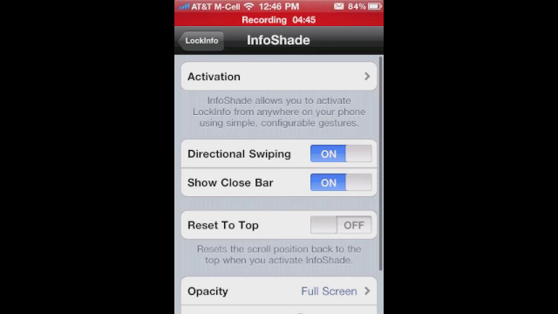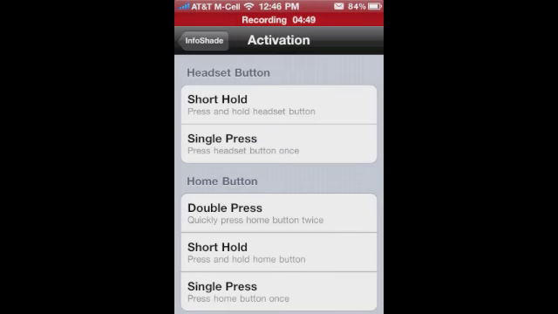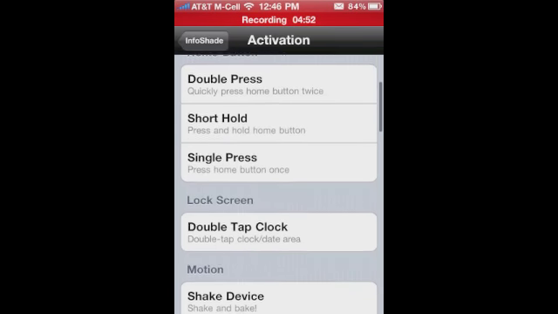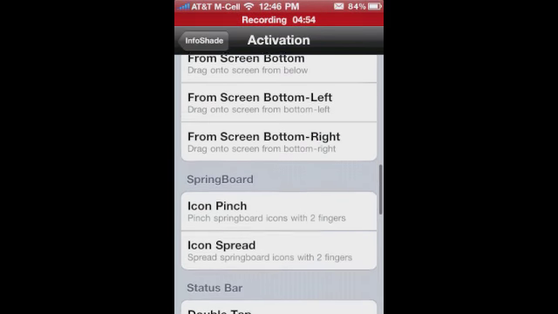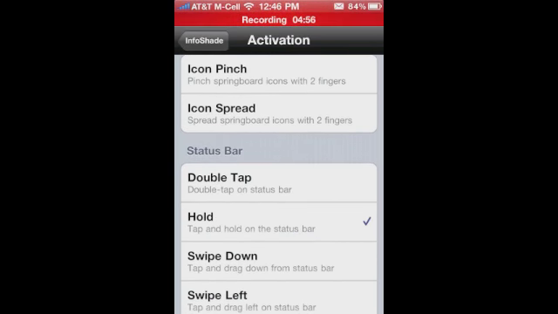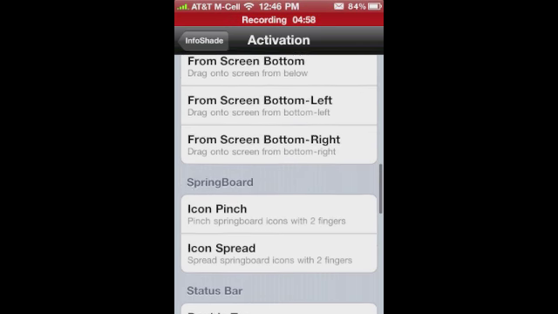Let's jump into InfoShade. You can choose activation, how you want to activate it. If you jump in there, it's going to give you the option to set how you want it to. You can see that I have it set, I hold my status bar, and it launches that.